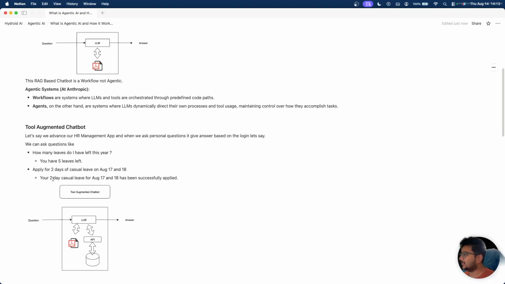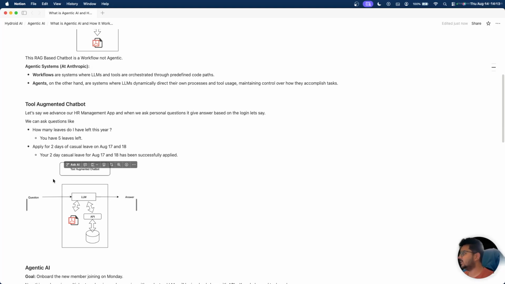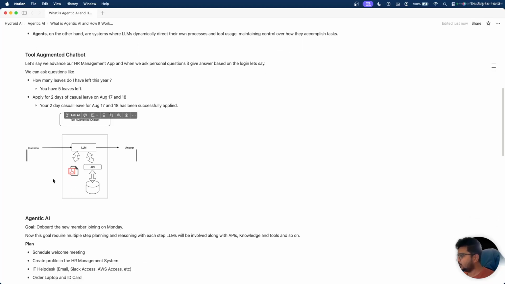So this is also not an example of agentic AI. This is an example of a tool-augmented chatbot. We simply integrate the tools that are required for the work that has to be done. This is not an agentic system because it is not doing any planning or processing for us. So what is agentic AI?